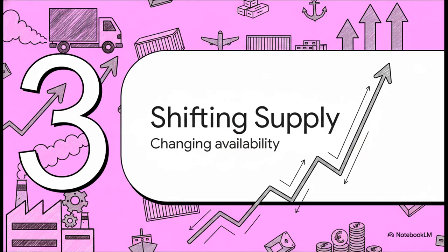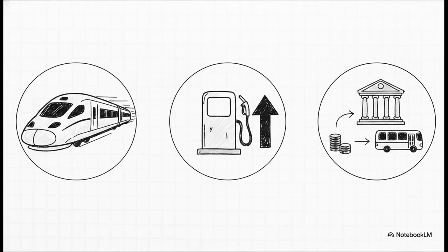Section 3. Shifting the supply curve. Just like demand, supply has its own external determinants. Technology is a massive one here. When we introduce things like high-speed trains or optimized routes with digital ride-sharing apps, we instantly increase the efficiency and capacity of our supply. Then we have fuel prices. This is a huge operating cost. If fuel prices spike, operators might actually have to cut back on services, which shifts supply. And finally, government subsidies. When a government steps in with financial support, it really encourages operators to provide more service than they naturally would in a standard free market.